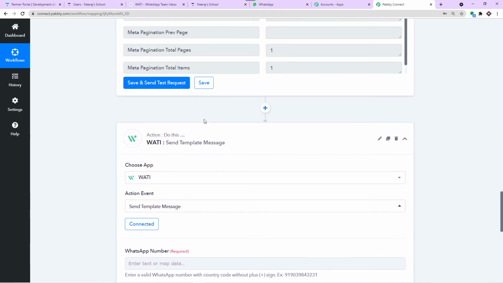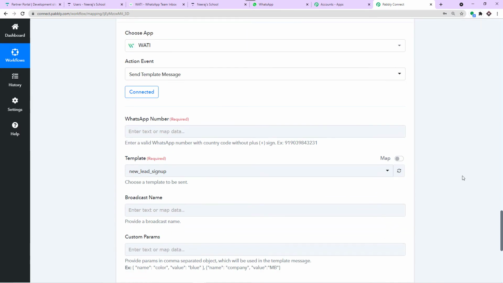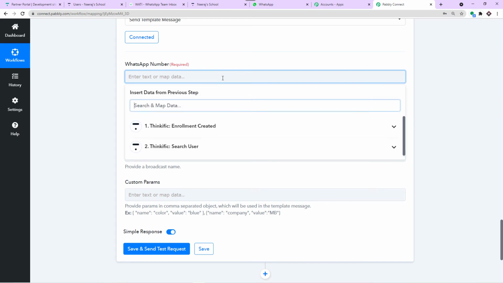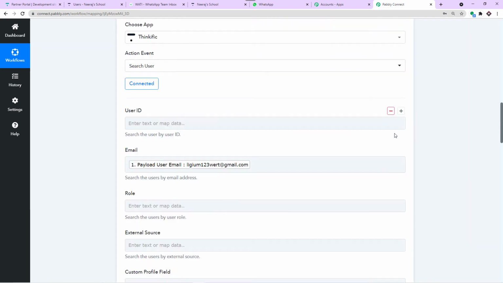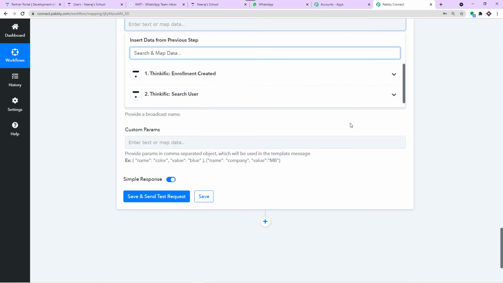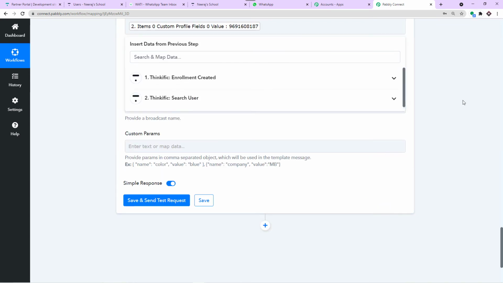Now, this is something that we have thoroughly dealt with because we have created a window just to receive the phone number. So this is the phone number or the WhatsApp number, and we want to bring this particular detail here. Now, this is something we have done earlier, known as mapping. We click here. Now we don't have the data from the trigger window. So this was the trigger window, and we don't have the data of the phone number here. So we go to the second accordion. So this is the one, we click here, and this is the phone number and we have mapped it.